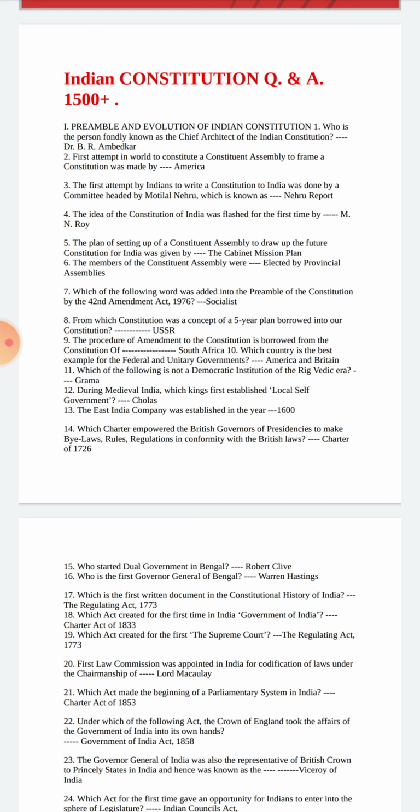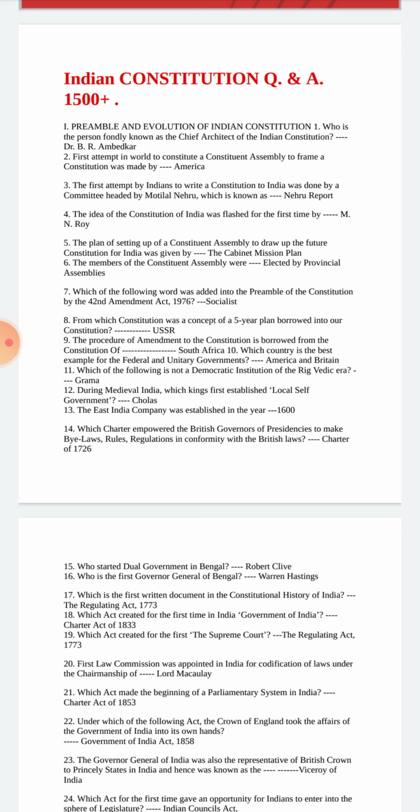The first attempt by Indians to write a constitution for India was done by a committee headed by Motilal Nehru, which is known as the Nehru Report. The idea of the Constitution of India was fleshed out for the first time by M.N. Roy. The plan of setting up a constituent assembly to draw up the future constitution for India was given by the Cabinet Mission Plan. The members of the Constituent Assembly were elected by the Provincial Assembly.